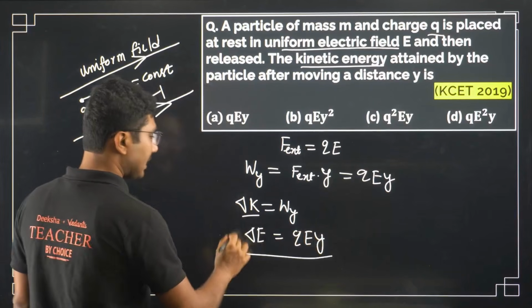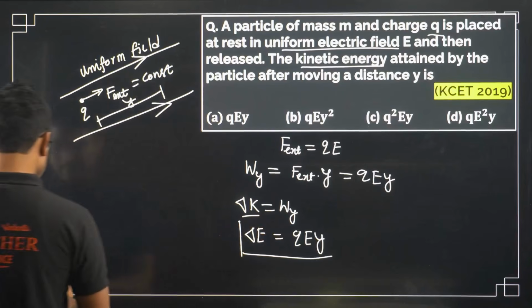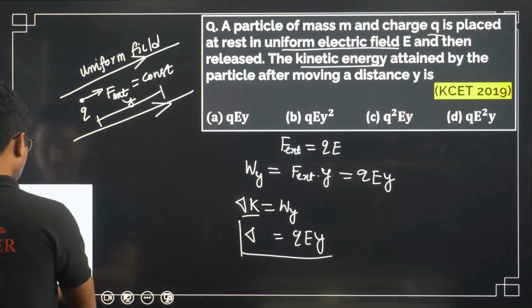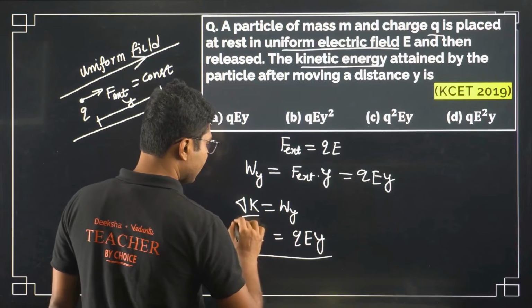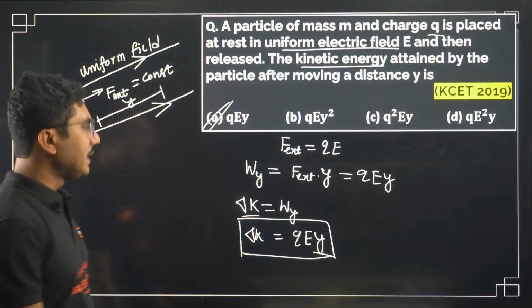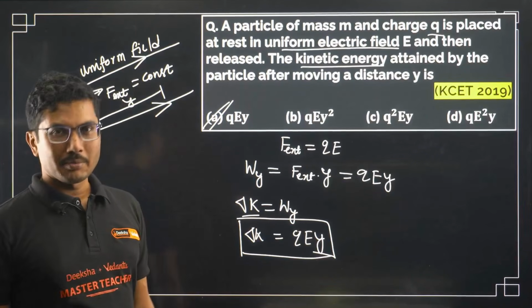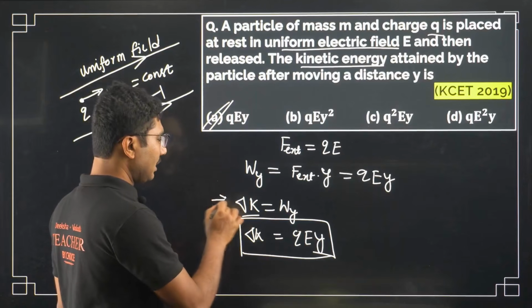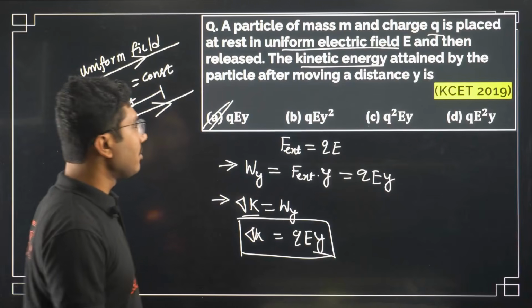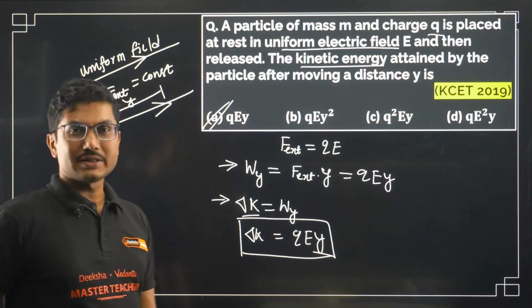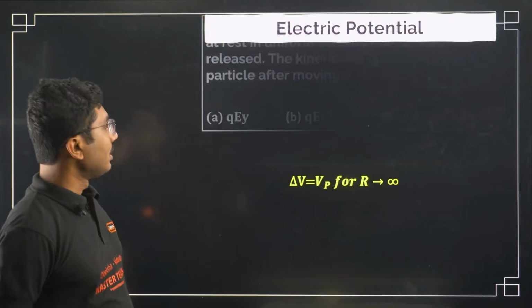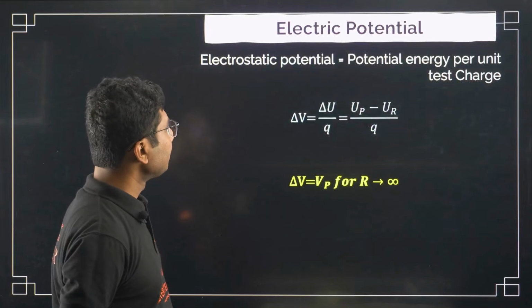So this is the change in kinetic energy, and because it starts from rest, that is equal to the final kinetic energy. So this is the answer, QEY. As you can see, this is a very easy question. The only thing you have to remember is the work energy principle and how to calculate the work done. If you remember these two things, you don't need any fancy answers, you can answer it quickly. Now let's move on to the next part.